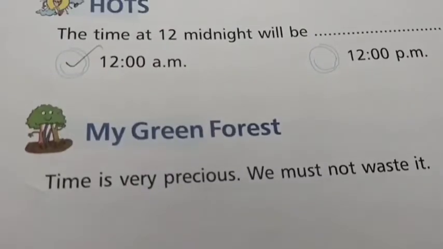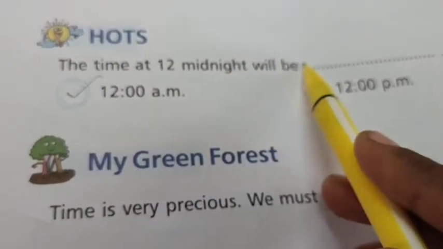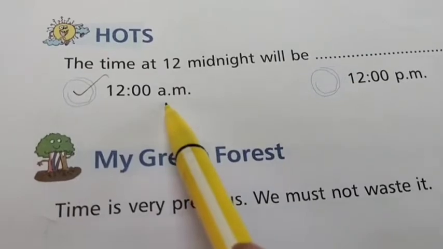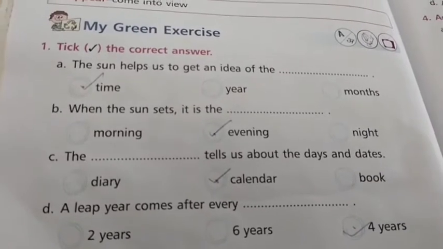You all turn to page number 102. The time at 12 midnight will be 12 a.m. We have to take 12 a.m. That's all, children. Book exercises are over for chapter 13. So do all the book exercises neatly.